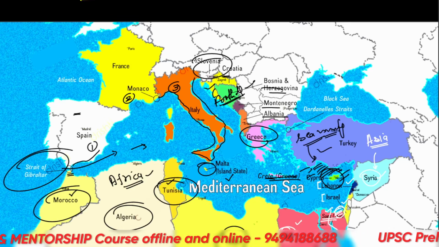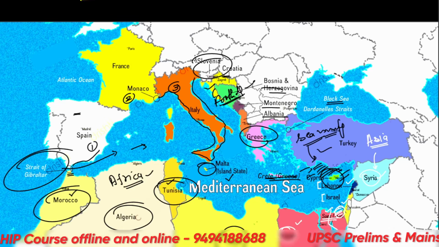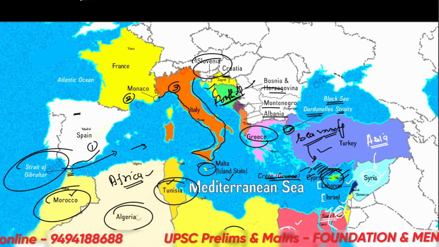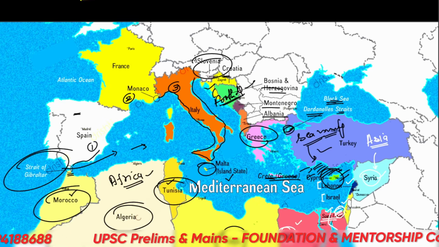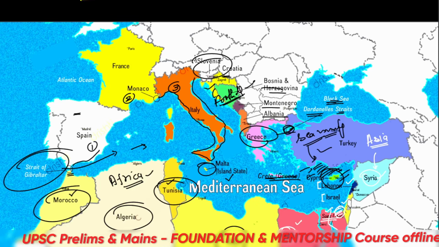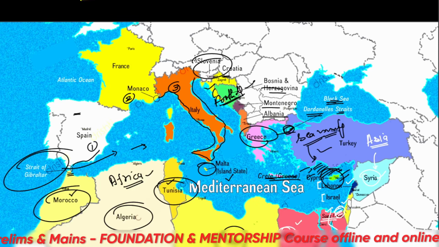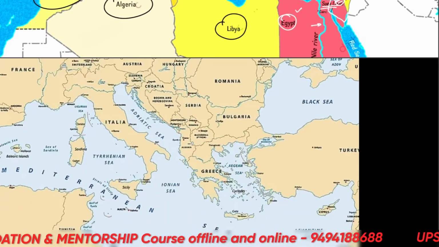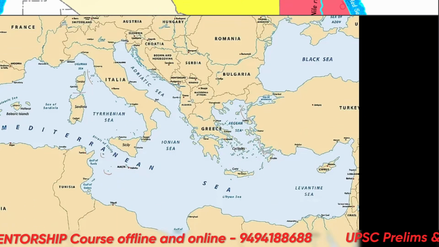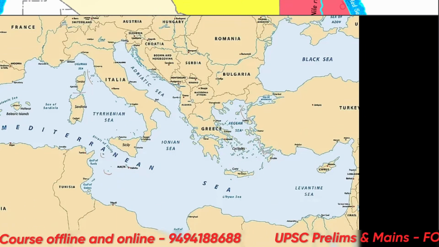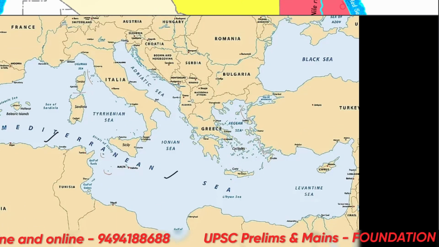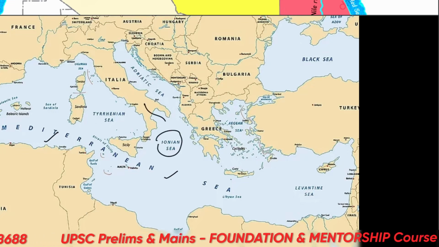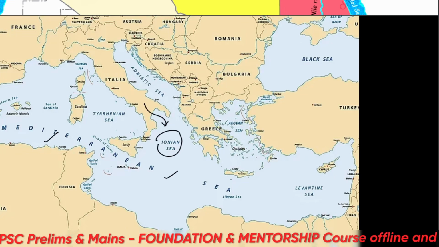Alright, when we move forward, we see the Black Sea here and the Dardanelles Strait here, just right here. And we see the Black Sea here. Alright, and the Aegean Sea here. All right, so these are all the important portions in the map. Let's move forward and see some more. So the names of the seas I'll highlight. This is the Mediterranean Sea, there the Ionian Sea. All right, down from Italy. You can see the Ionian Sea here.